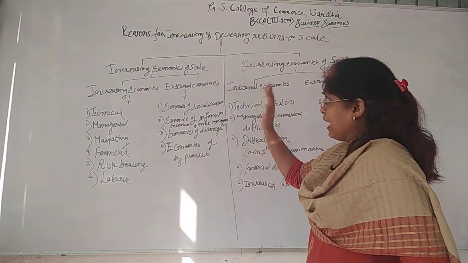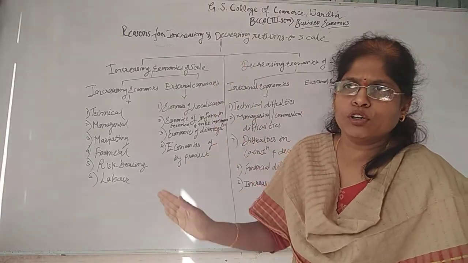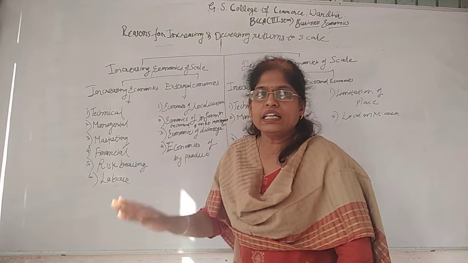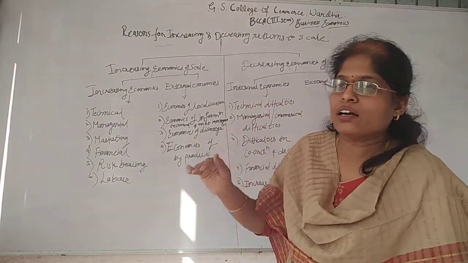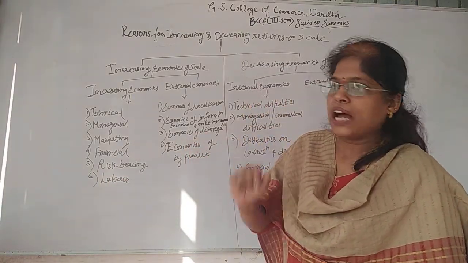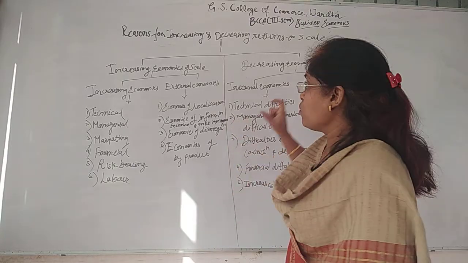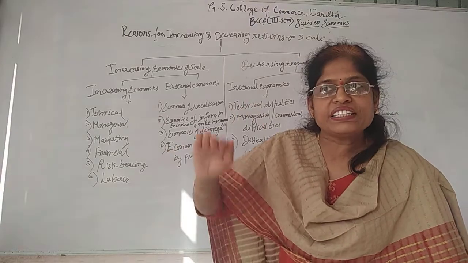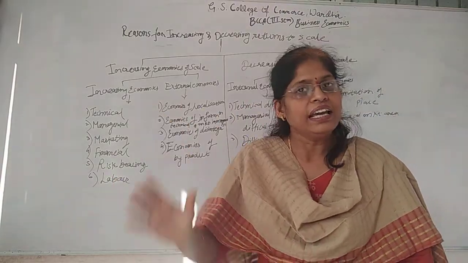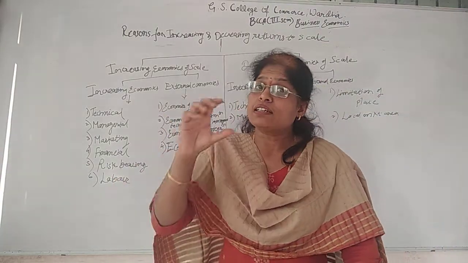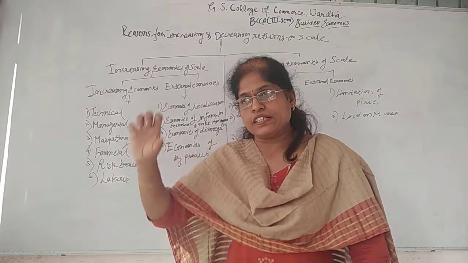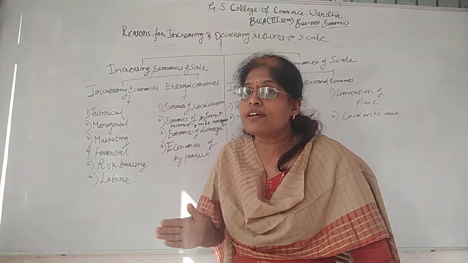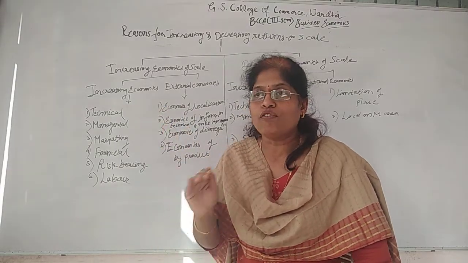Now as we have gone through that, we have seen the schedule. The first stage is increasing returns to scale, second was constant returns to scale, and third was decreasing returns to scale. Now what is economies of scale? Economies of scale is a result of increasing returns to scale, and that increasing returns to scale takes place only in the first stage of the law of returns to scale.